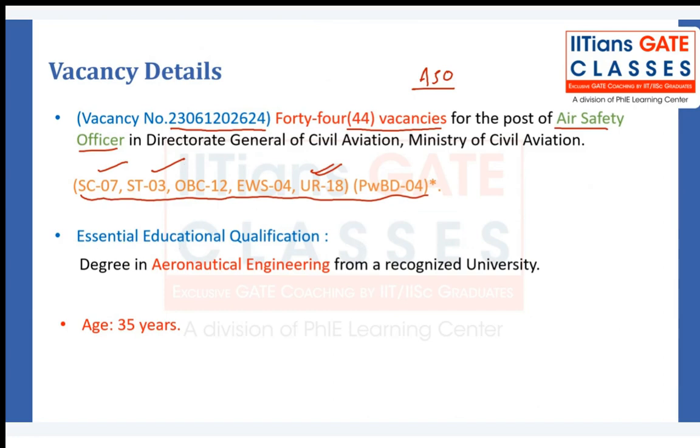The essential qualification, that is the educational qualification, is a degree in aeronautical engineering. If you don't have a degree in aeronautical engineering, you can't apply for this post. If you want to apply for the air safety officer post, the essential educational qualification is a degree in aeronautical engineering from any recognized university. You have to keep this in mind.